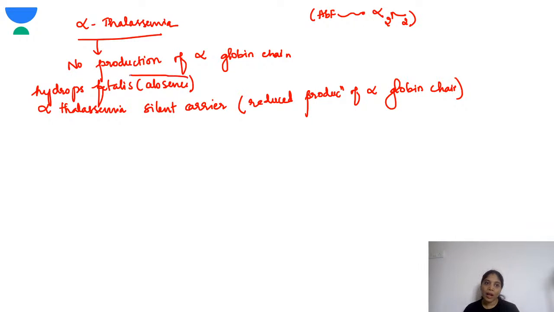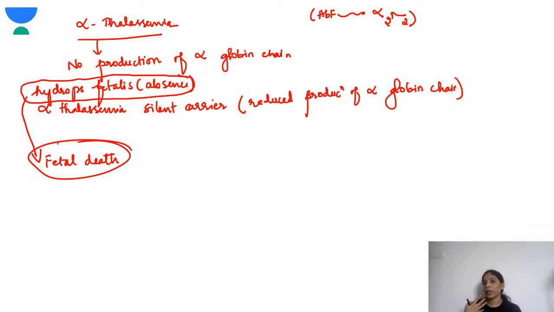In case of complete absence of alpha globin chains, there will be fetal death, because there is no oxygen being maintained in this fetus, so this becomes a severe form of alpha thalassemia. So the alpha globin chain is very important even for the fetal hemoglobin. When that is completely absent, these children will have hydrops fetalis and eventually death.